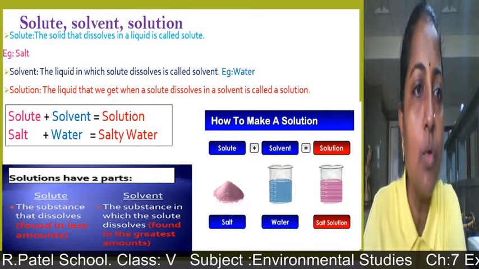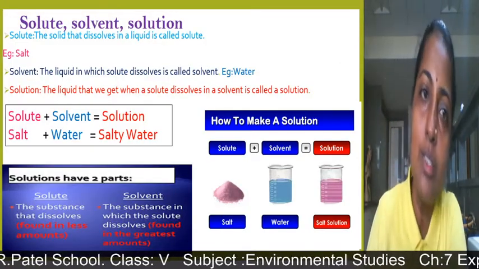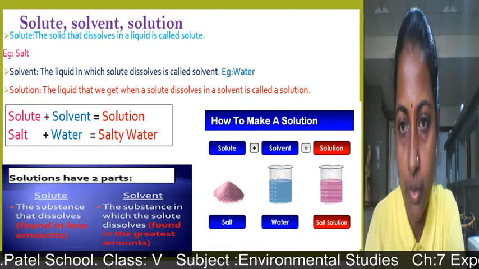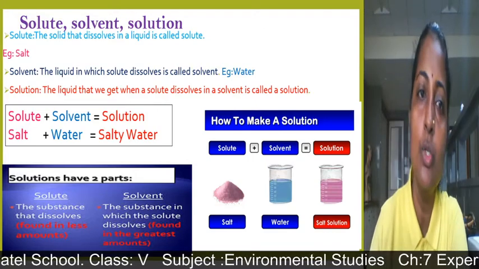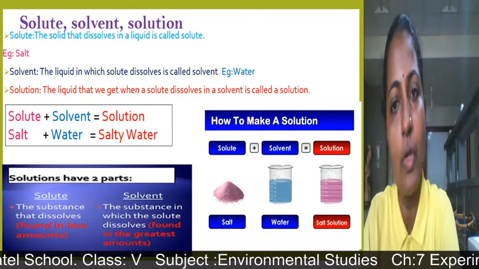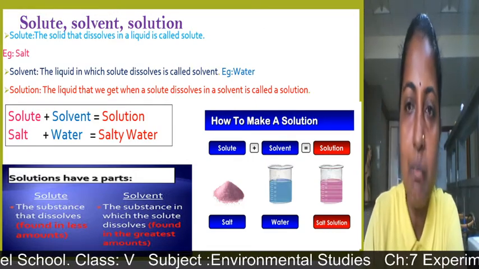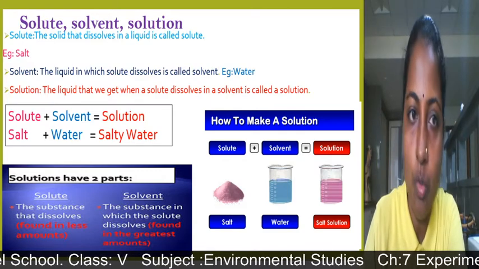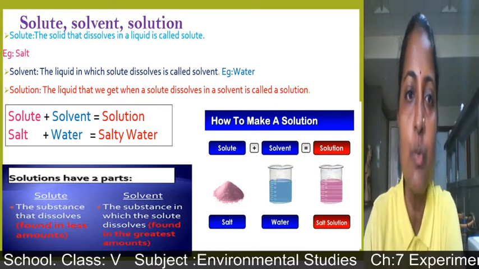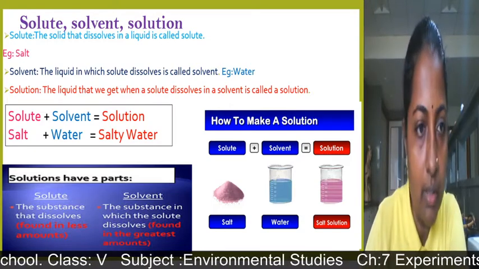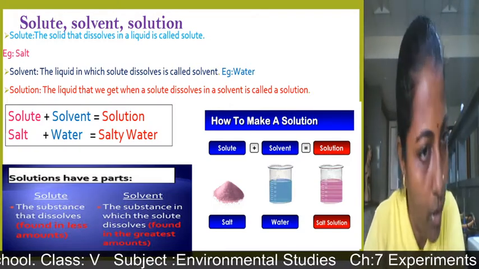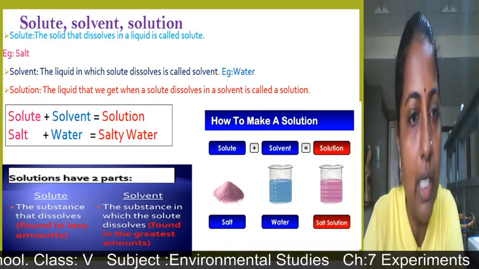First of all, we will see what a solute is. The solid that dissolves in a liquid is called a solute. Example, salt. And solvent means the liquid in which the solute dissolves. For example, water. And solution means the mixture of this solute and solvent. The liquid that we get when a solid dissolves in a solvent is called a solution. So salt is the solute, the solvent is water, and salt plus water is salty water, that is a solution.